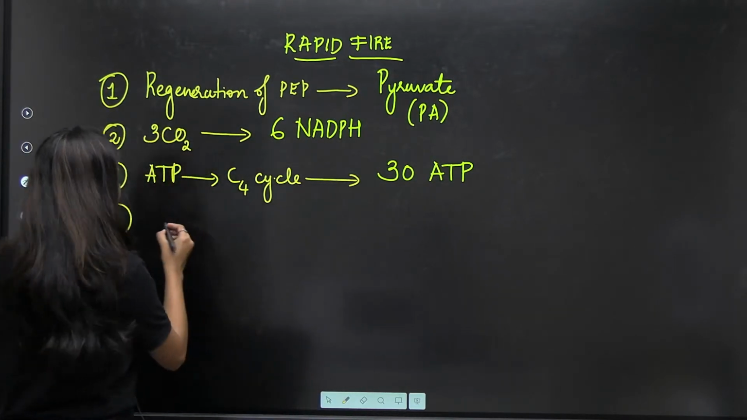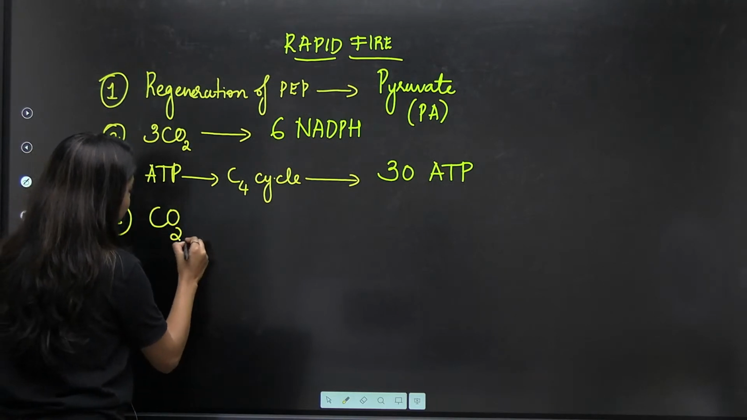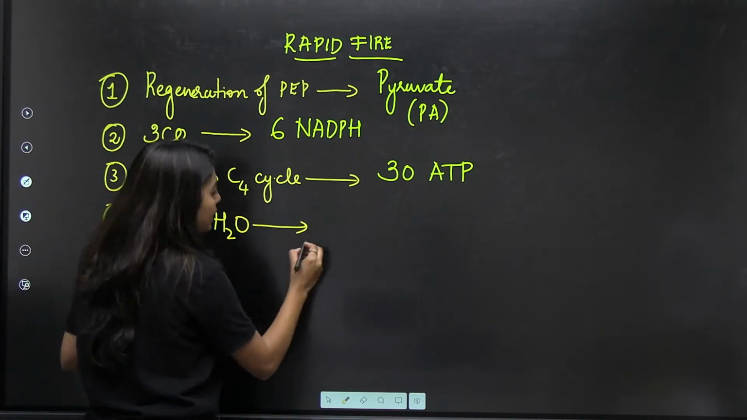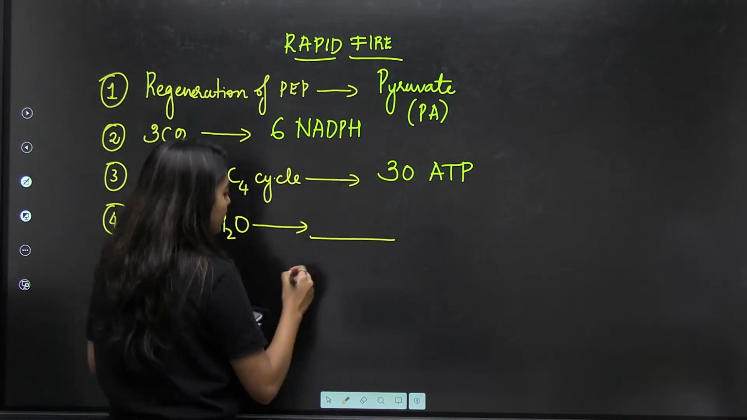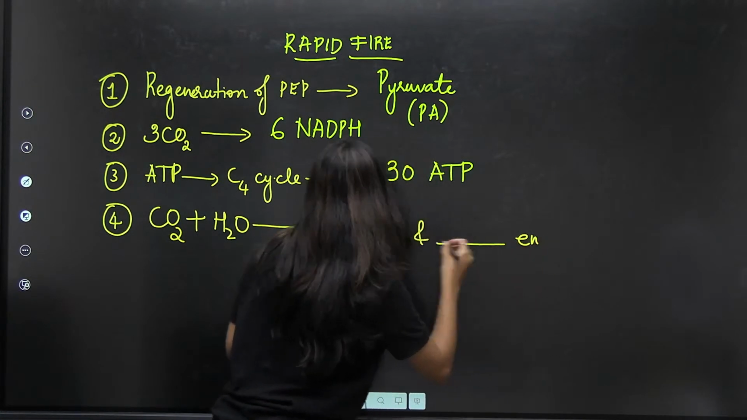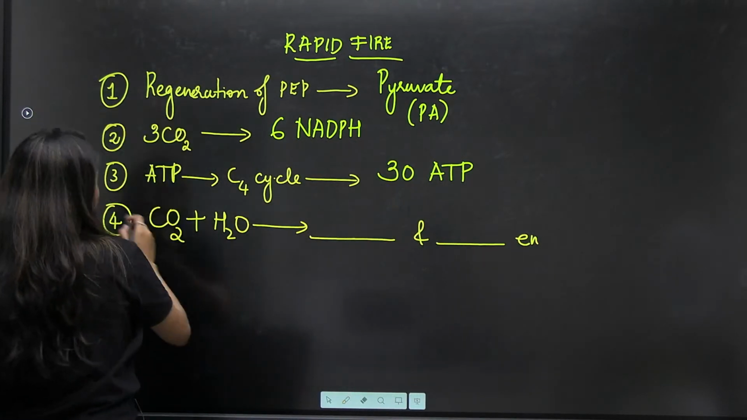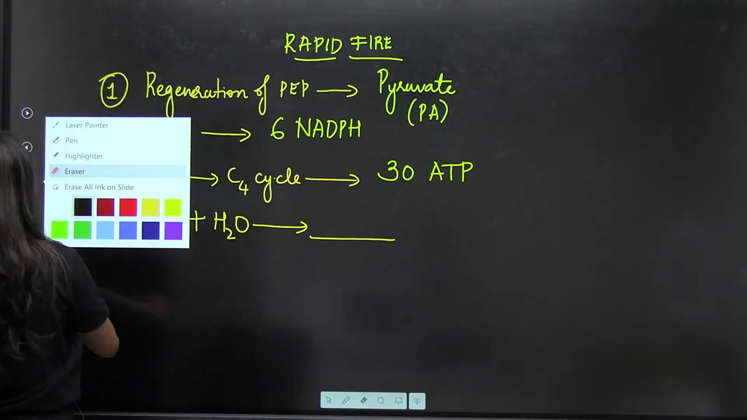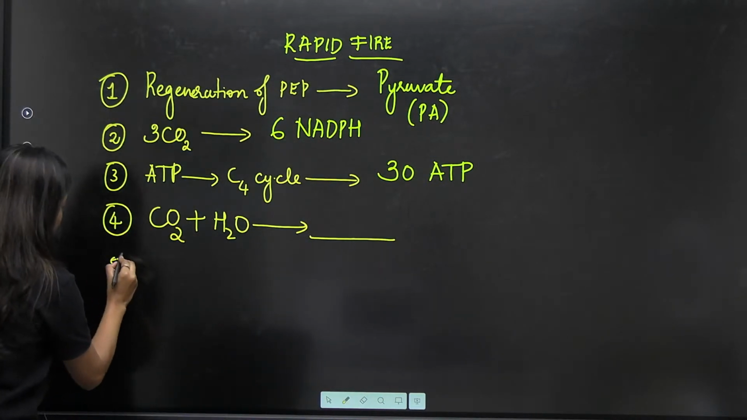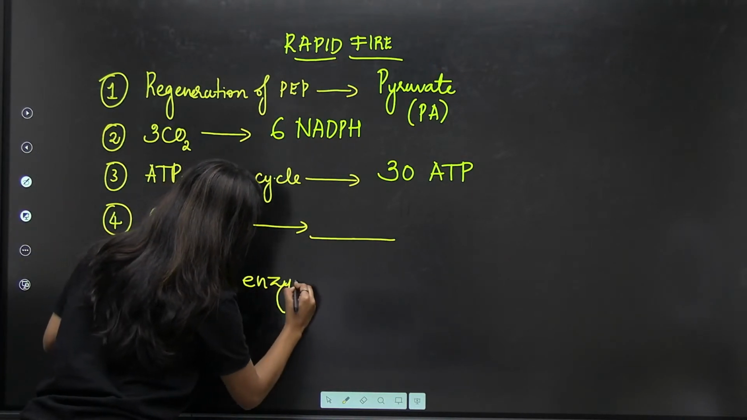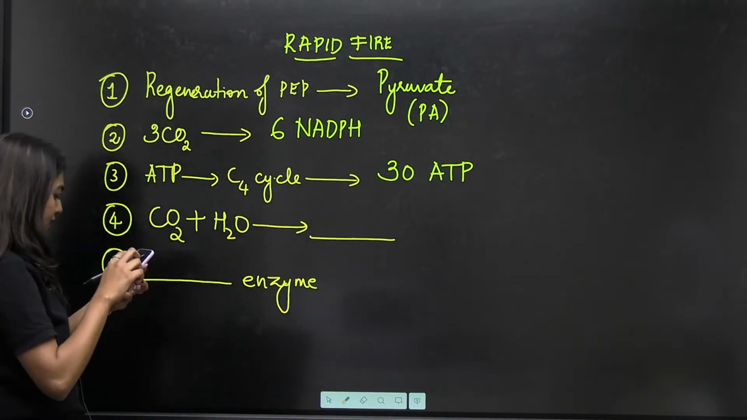Carbon dioxide combines with H2O to form which acid and what is the enzyme? Okay, let's put it as 2 questions. First, tell me which is the acid that will be formed when carbon dioxide combines with water, and the fifth question will be what is the enzyme that takes part in that. I had written the enzyme on the side.